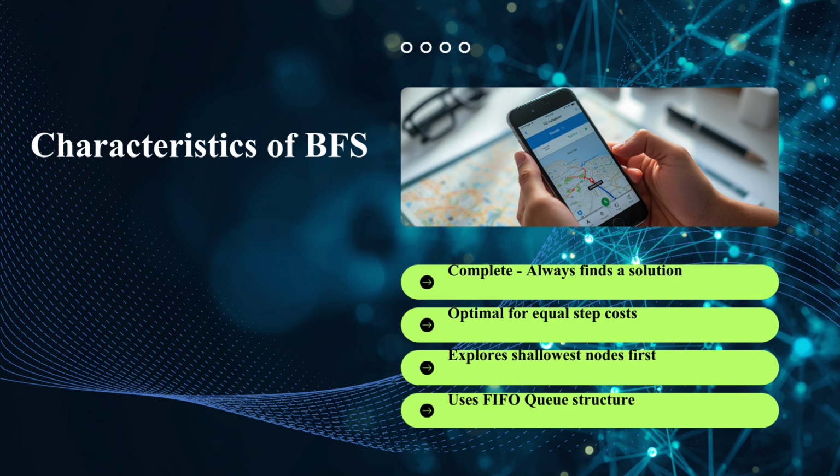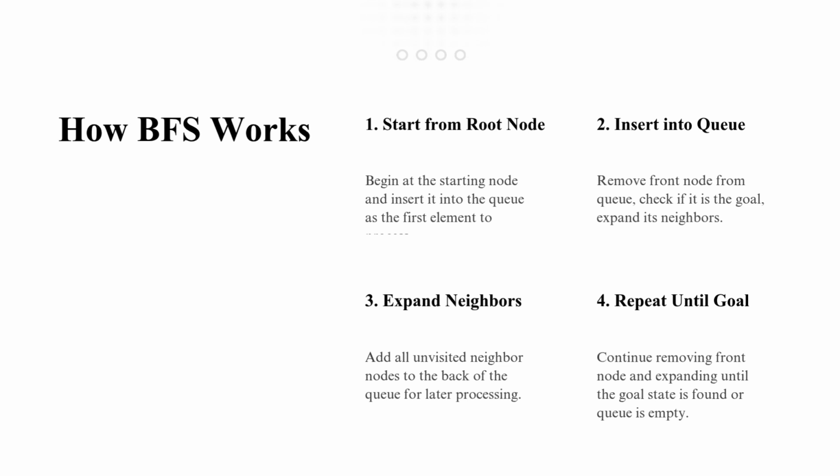Now that we understand the concept intuitively, let us look at the main components involved in BFS. Breadth first search mainly uses three important components. The first is the queue. The queue stores nodes waiting to be explored. Nodes are inserted at the rear and removed from the front. The second component is the visited list or visited set. This keeps track of already explored nodes and prevents repeated exploration. The third component is the graph or tree structure itself. The algorithm explores neighboring nodes connected through edges. The general process is: insert the starting node into the queue, remove nodes one by one, visit their neighbors, and insert them into the queue and continue until the goal node is found.